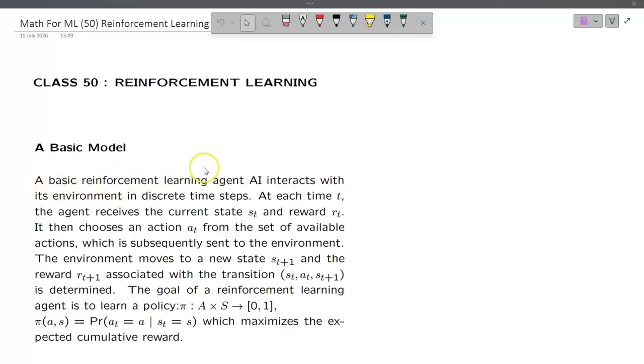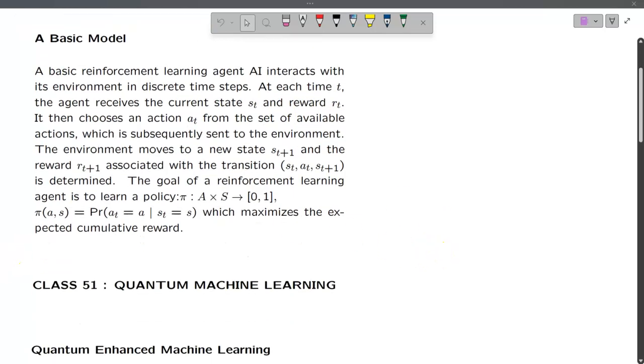A basic reinforcement learning agent AI interacts with its environment in discrete time space. At each time t, the agent receives a current state st and the reward rt. It then chooses an action at from the set of available actions, which is subsequently sent to the environment. The environment moves to a new state st plus 1 and the reward rt plus 1 associated with the transition st, at, st plus 1 is determined.